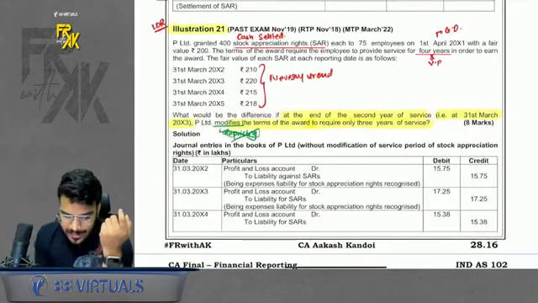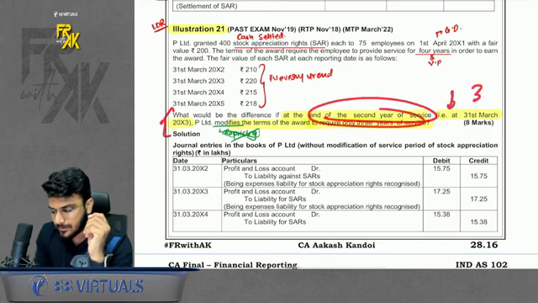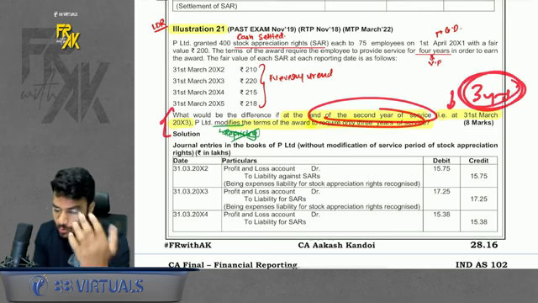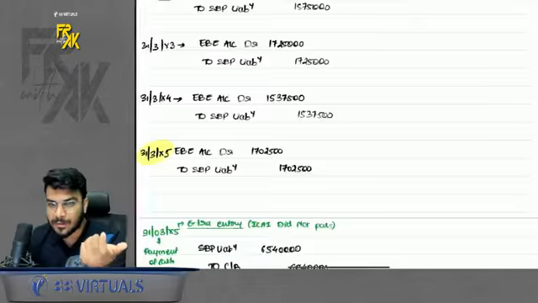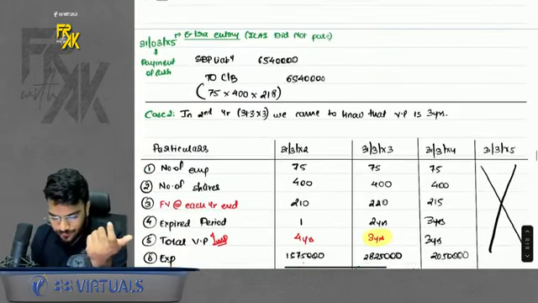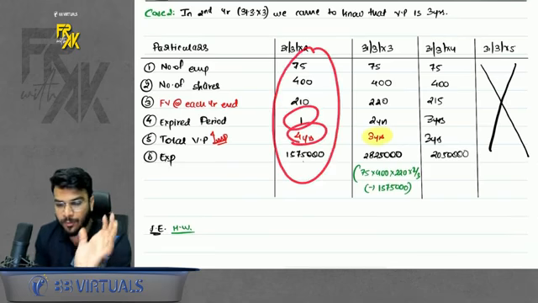Okay. There is a second part to this question as well, where the vesting period has reduced to 3 years. But this reduction we came to know only in the second year. So how will you do for this now? In the first year, you did not know about this, so in the first year, you will book the expense as per 4 years only.